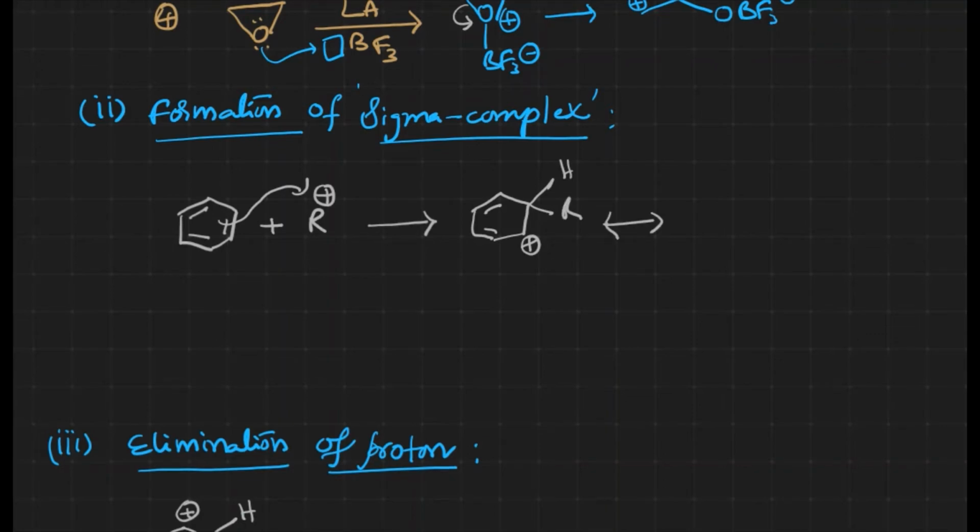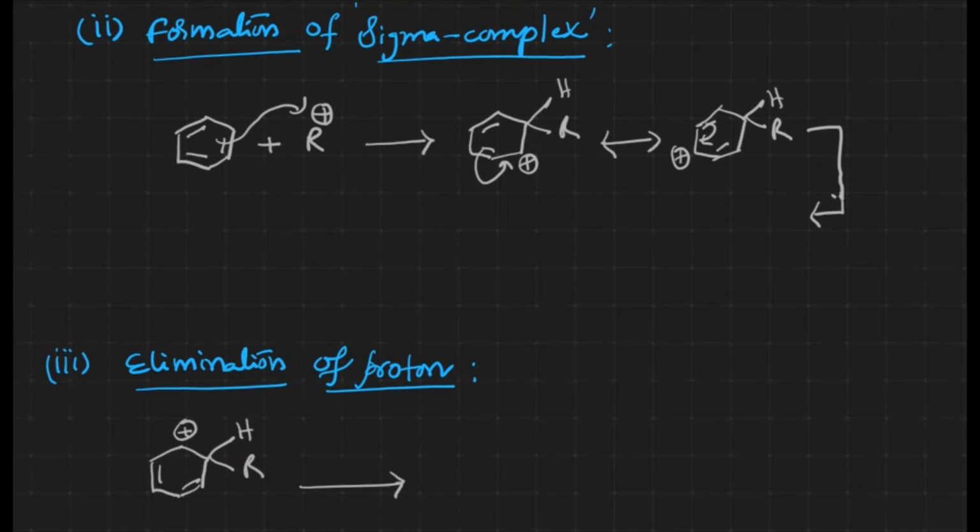To stabilize this, delocalization takes place, and the adjacent carbon gets the carbocation. Again these two are in conjugation, so delocalization takes place again.